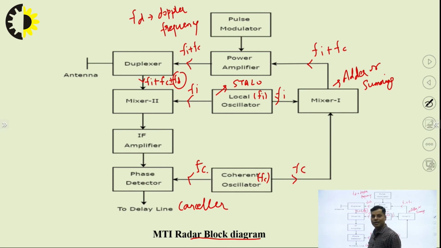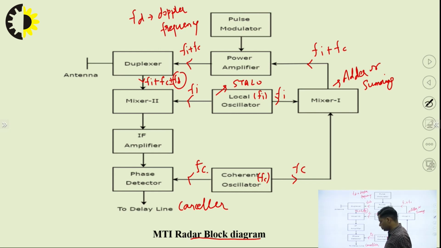This mixer 2 will again perform the mixing operation. Here, mixer 1 we have used as a summing circuit. This mixer is getting the two inputs, Fc plus minus Fd, and it is also getting the frequency from the local oscillator, Fi.